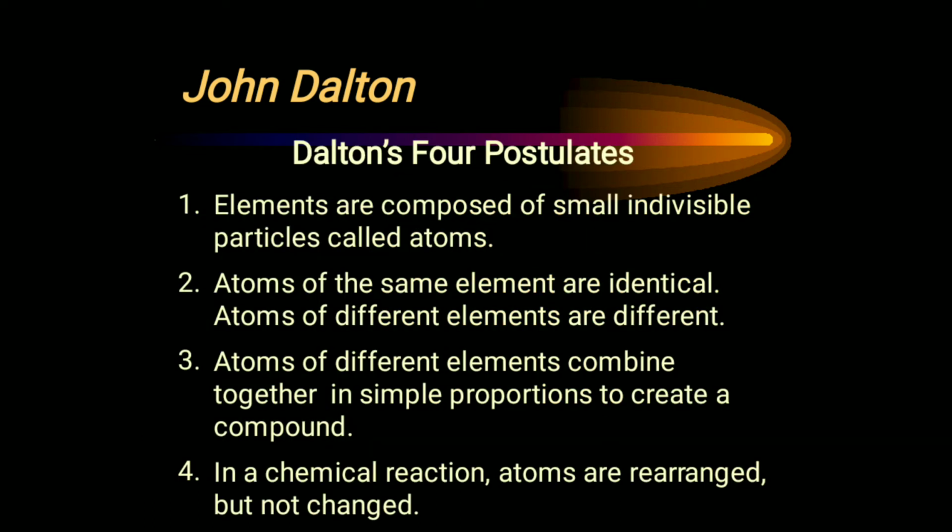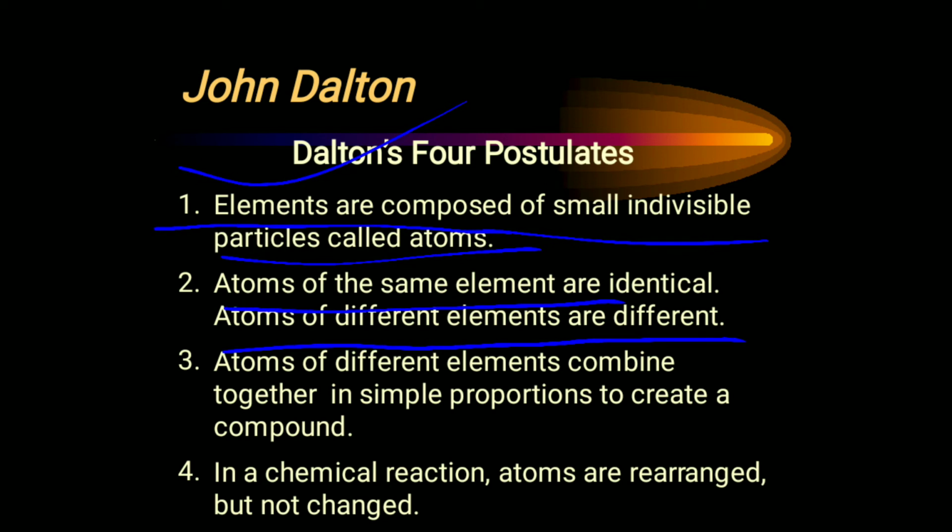John Dalton gave mainly four postulates. Number one, elements are composed of small indivisible particles called atoms. Number two, atoms of the same element are identical, but atoms of different elements are different. Number three, atoms of different elements combine in simple proportions to create a compound.